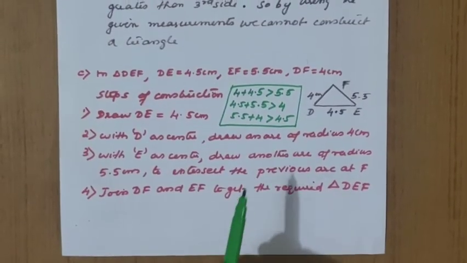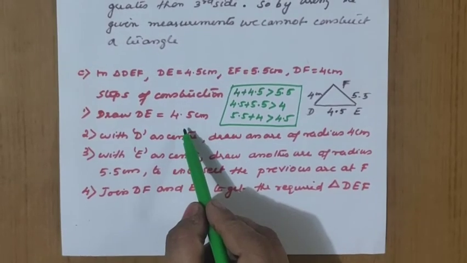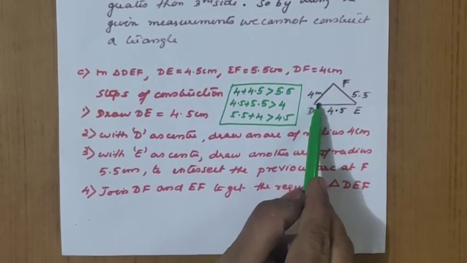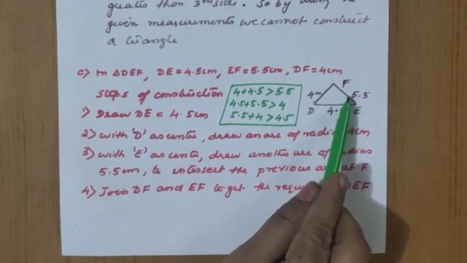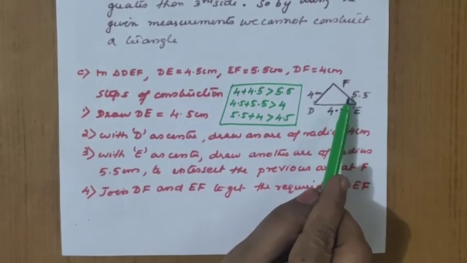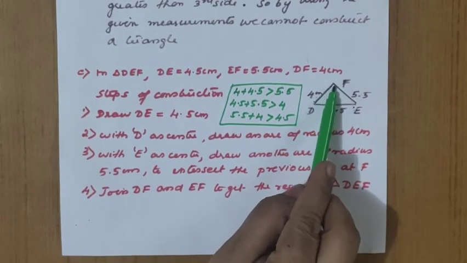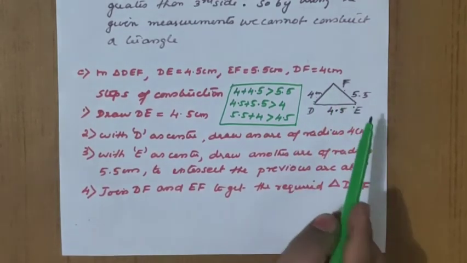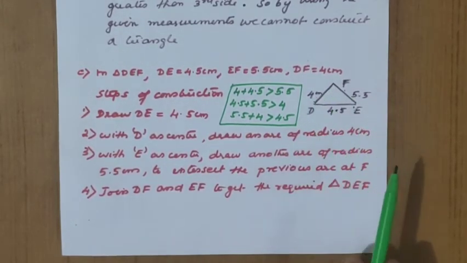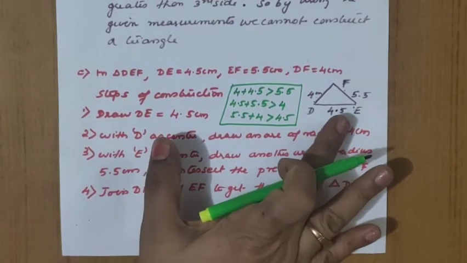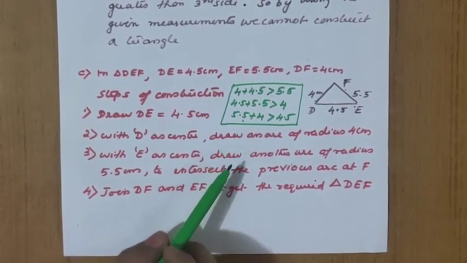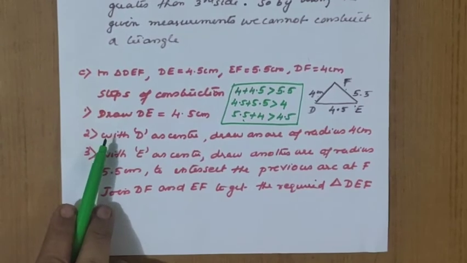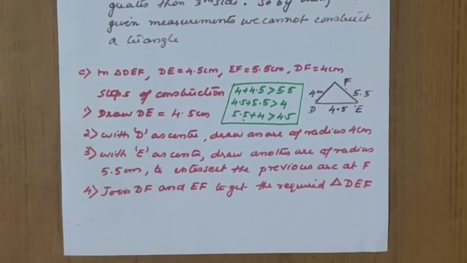So as usual, now we can do the steps of construction. Draw DE equal to 4.5. Now D as a center, what is the radius to be taken? 4 centimeter radius. E as a center, what is the radius to be taken? 5.5. So we draw the arcs respectively. Both arcs will intersect at F. Now DF and FE, we will get the required triangle DEF. So first a rough diagram, then checking the rule whether it is possible to do the construction. Now what is the third step? Steps of construction.